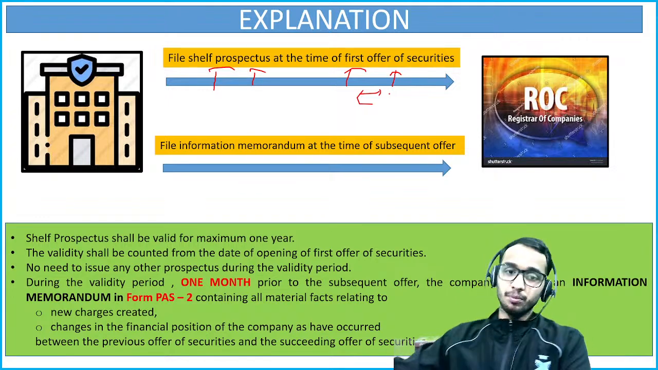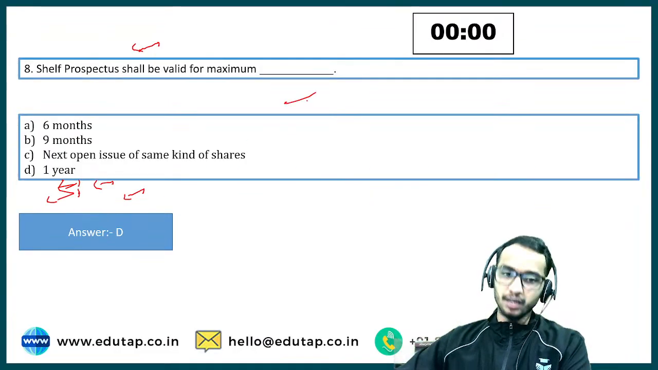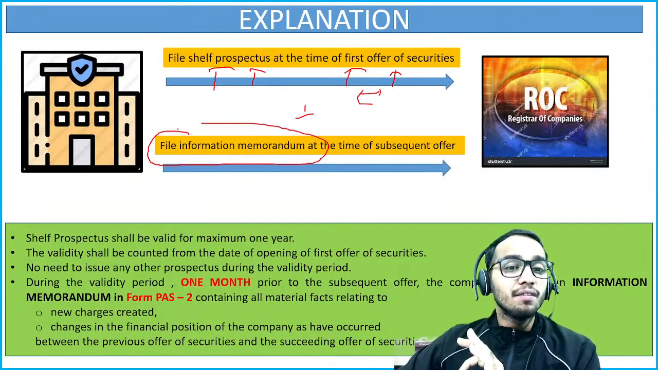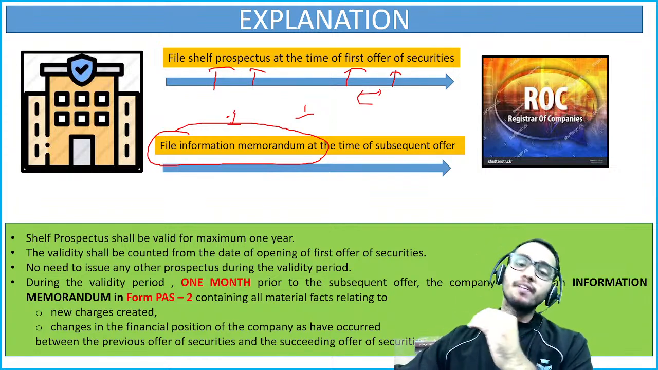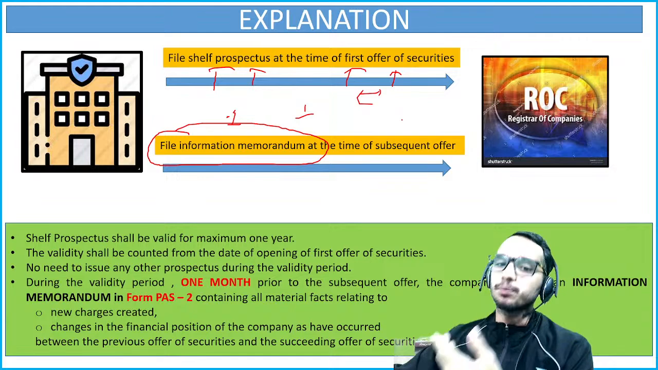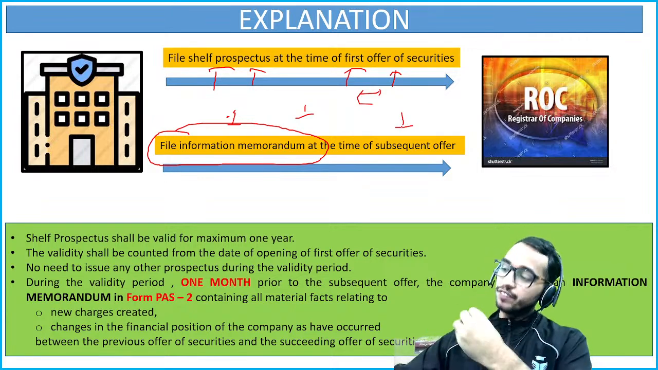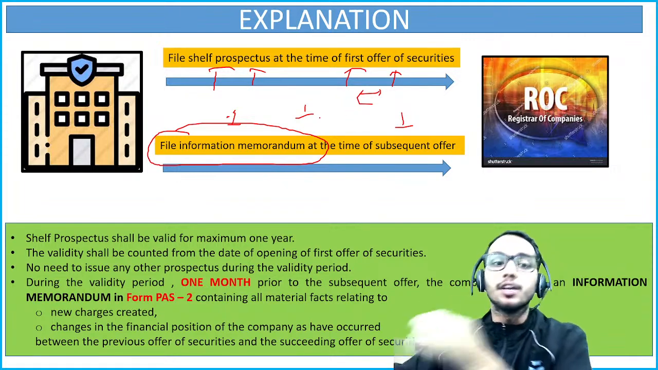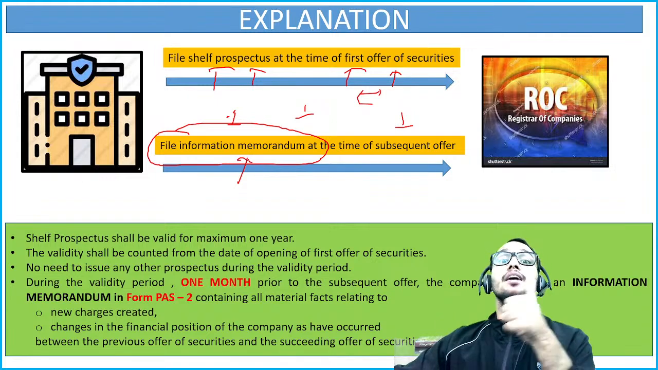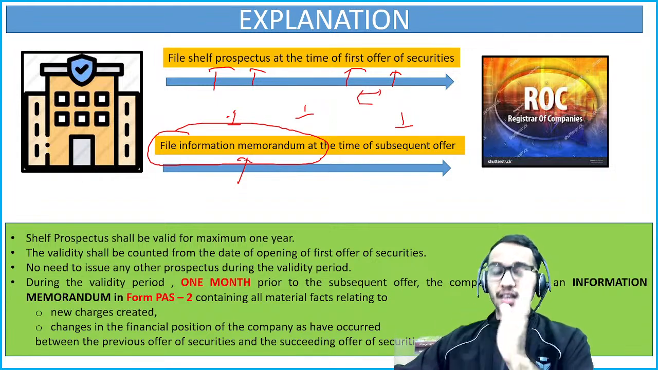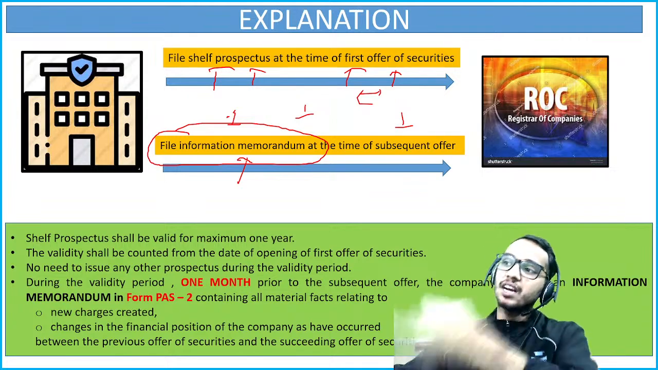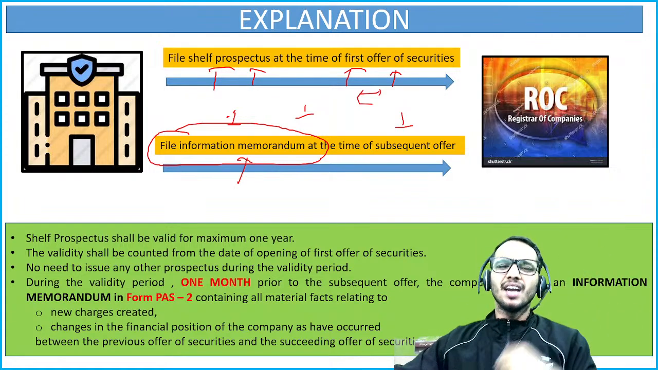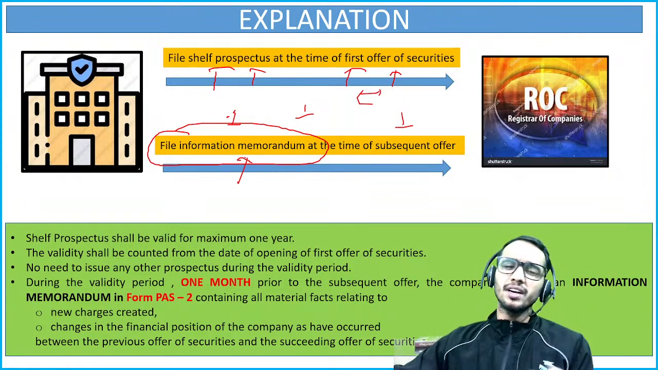Please understand, a question can be asked from this as well. We have discussed one question only, but from the shelf prospectus another question can be asked. This question could be about the information memorandum. Whenever you come up with a subsequent offer, for the first offer you have filed the shelf prospectus, but at the time of a subsequent offer you must file the information memorandum. You have to file the information memorandum each and every time while coming up with a subsequent offer with the same shelf prospectus. And what is this memorandum going to contain?